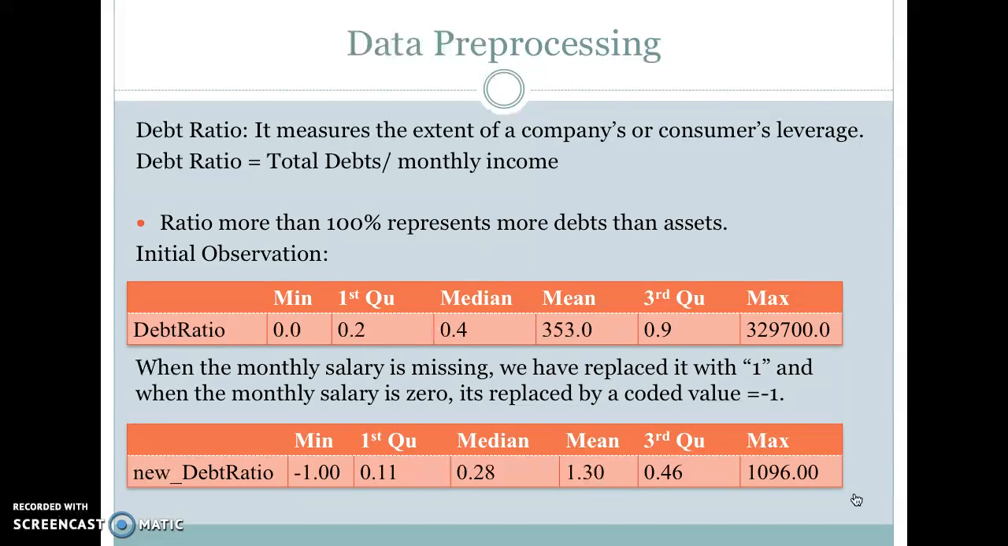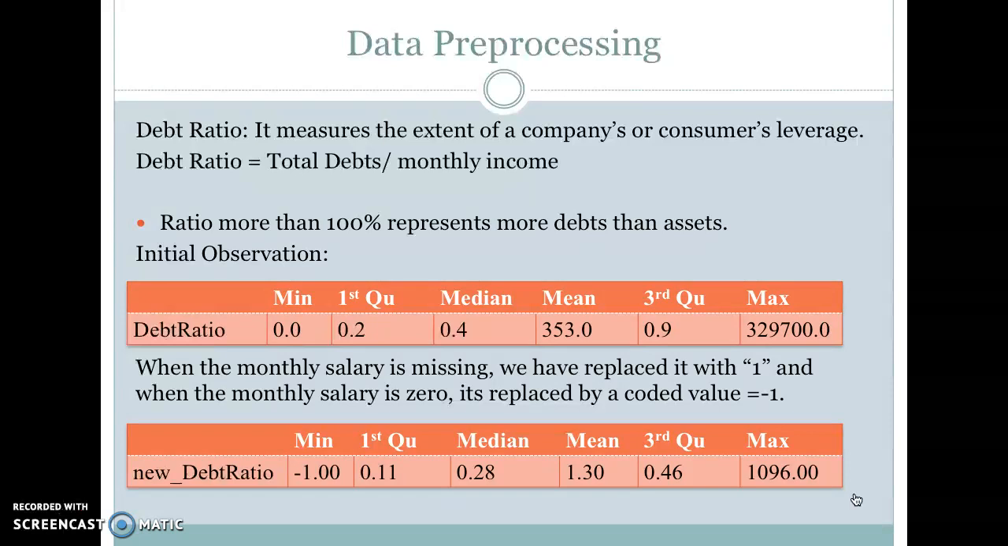So here we'll talk about the debt ratio. Debt ratio is a financial ratio that measures the extent of anyone's leverage. If it exceeds 100, it indicates that there are more debts than assets or income. The debt ratio is defined as the ratio of total long-term and short-term debts to total assets. It can be expressed as a decimal or percentage. It helps to determine the risk-taking capability of a borrower or an organization.